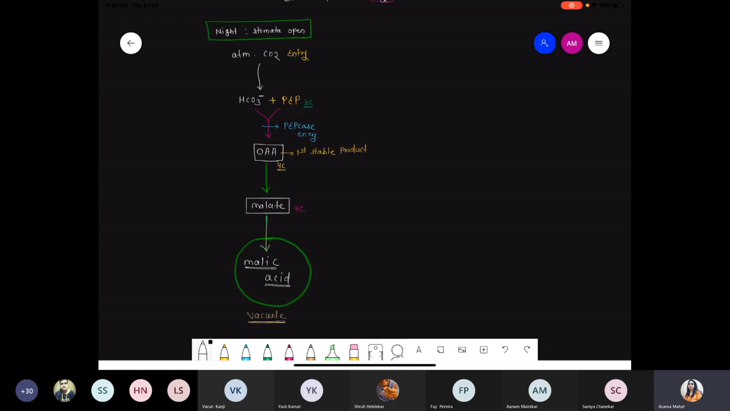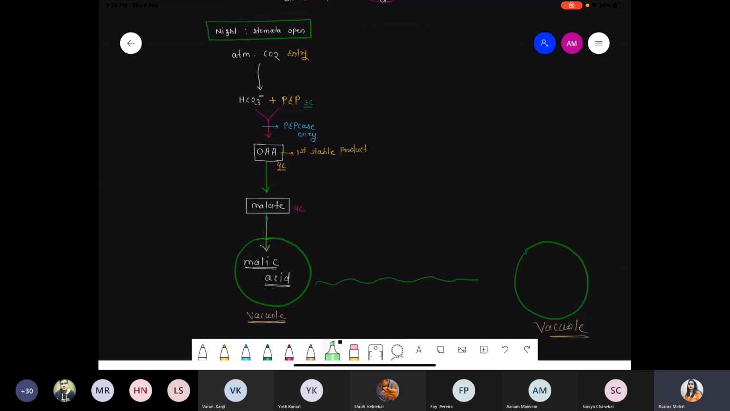During the night, what kind of scenario will be happening? Any doubt? What is the purpose? The purpose is to uptake carbon dioxide, and that carbon dioxide is finally converted into malic acid, and that malic acid we have to store in the vacuole during the night time. Now look, the reverse condition will happen.